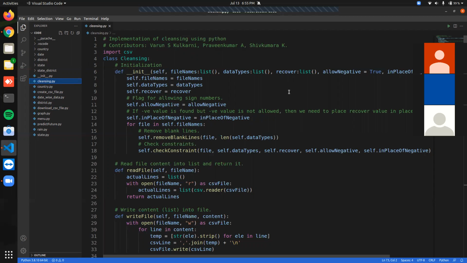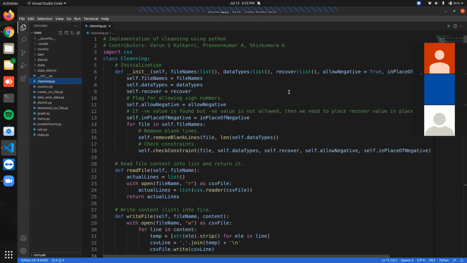Recover: what the recover variable does is it recovers the value. If any value does not match the data type constraint, it replaces it. Allow negative and in place of negative are two extra parameters. They have default values, but they can be overwritten.